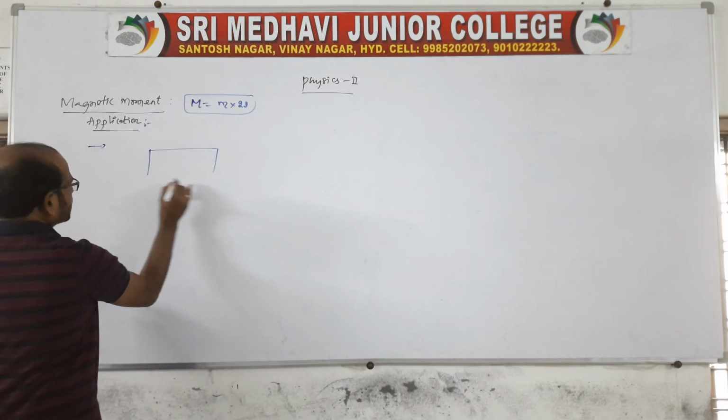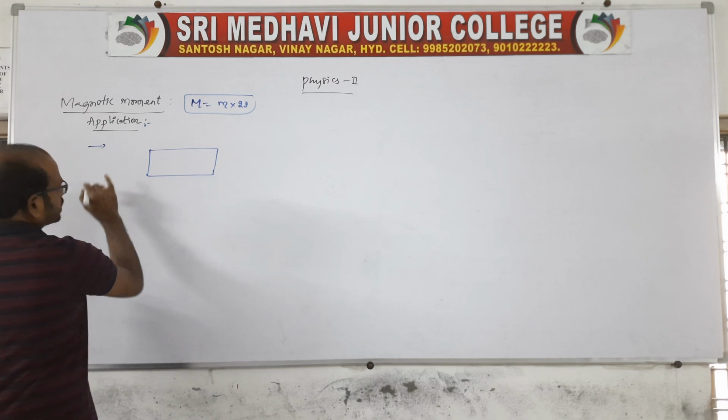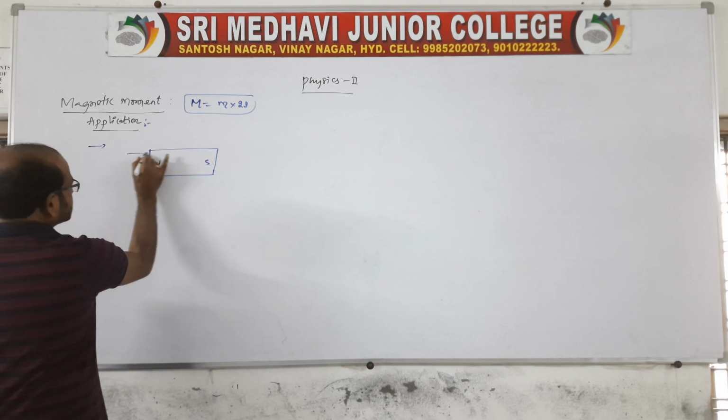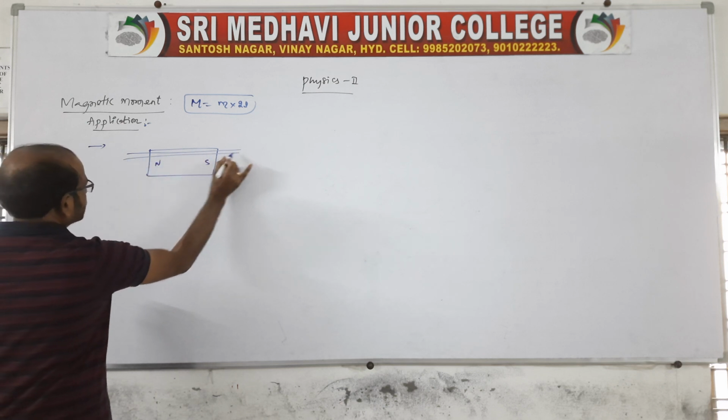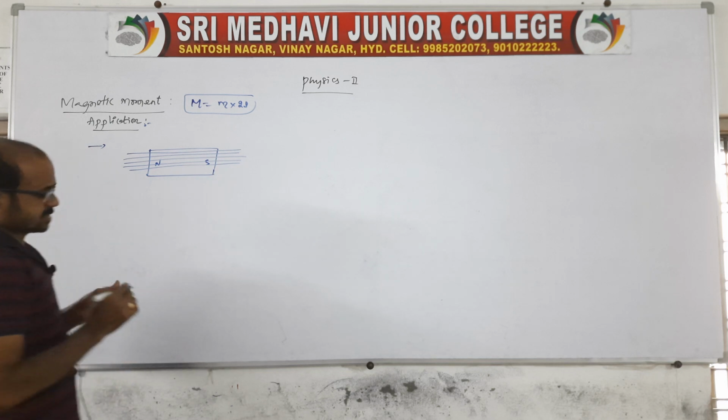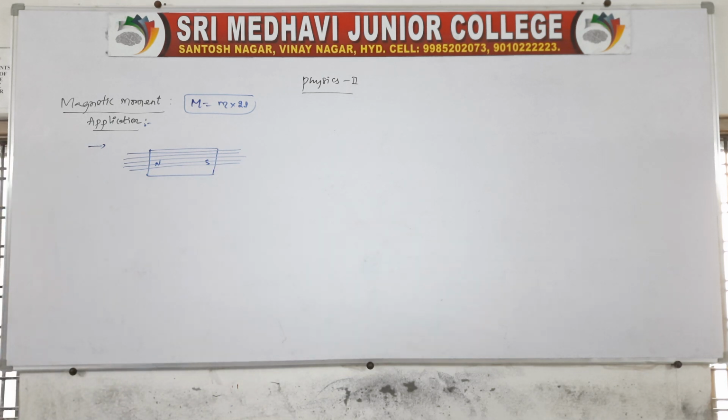Let us take a magnet, north and south, and if the magnet is broken parallel to its length, is there any change in length?